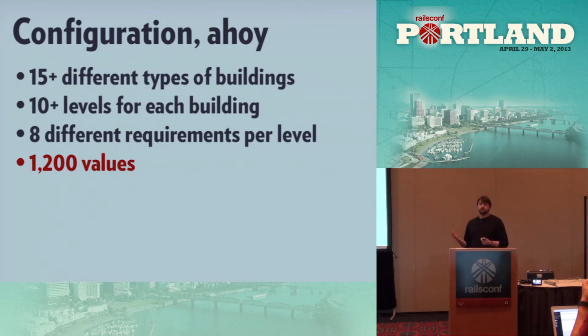And so part of that is you have a kingdom, and your kingdom has lots of little buildings. There's 15 different kinds of buildings, in fact. And each of those buildings can get leveled up gradually over time. We have 10 plus levels of each building. And then each of those levels has 8 different requirements, including different kinds of resources, a certain amount of time that needs to pass, and a prerequisite for buildings that have already been built. So just for buildings, that's 1,200 plus values that you have to deal with. That's 1,200 integers and a couple strings, but mostly integers.